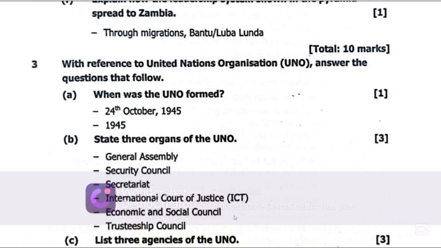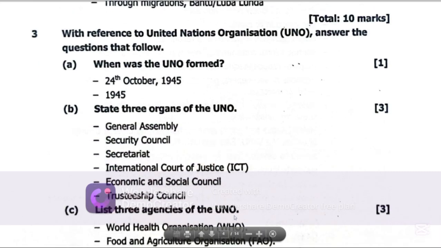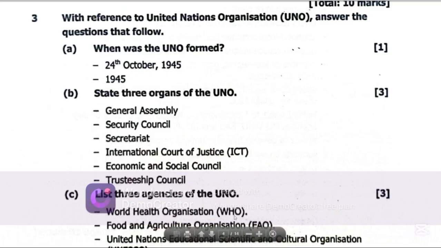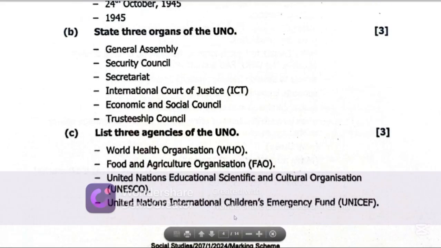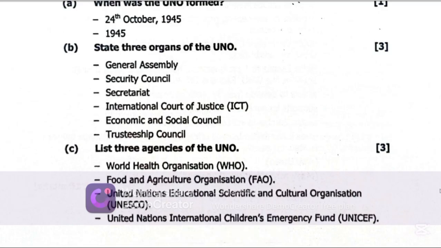Let's get to C. List 3 agencies of the United Nations organization. So there are quite a number of agencies of the United Nations. We have the World Health Organization. We have the Food and Agriculture Organization.